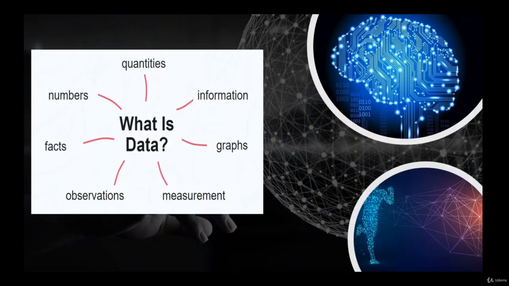So basically, what is data exactly? Data can be something really general. Your cell phone, for example, when you click on your cell phone, this could be considered as data. When, for example, you are using your GPS, there is data there. When you're typing something on your keyboard, it could be data as well.